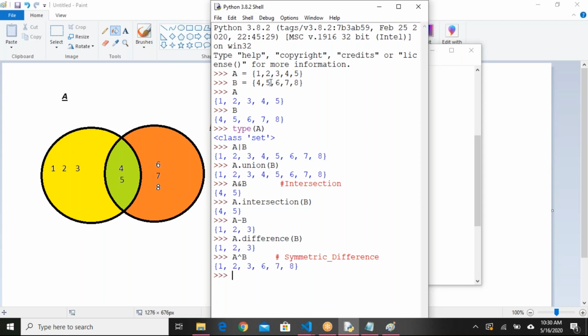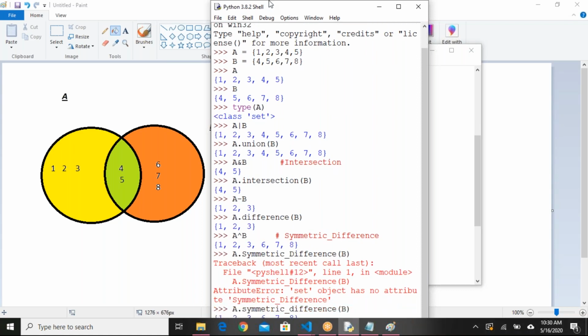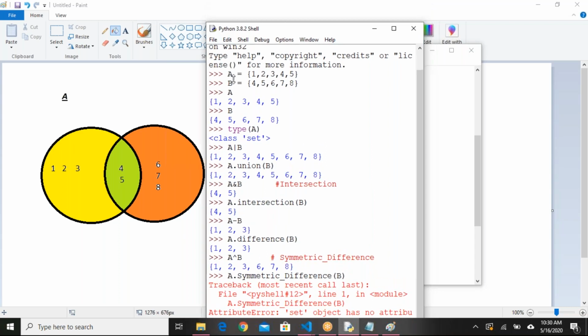For symmetric difference, we also have a method: symmetric underscore difference of B. Sorry, I think the case is different. Symmetric underscore difference. I got the output. By mistake I provided the wrong case, so it gave an error.